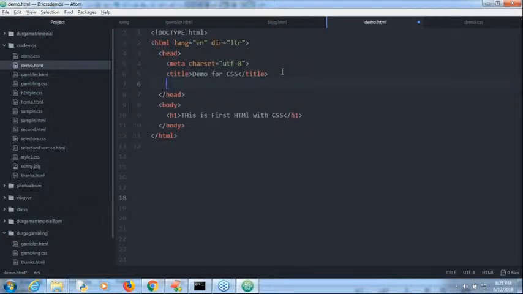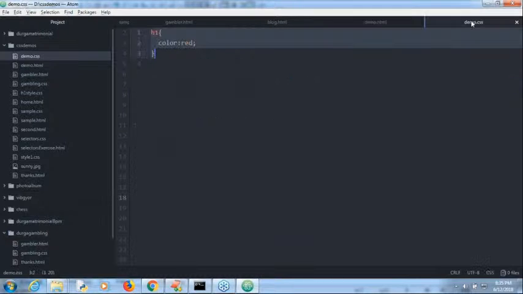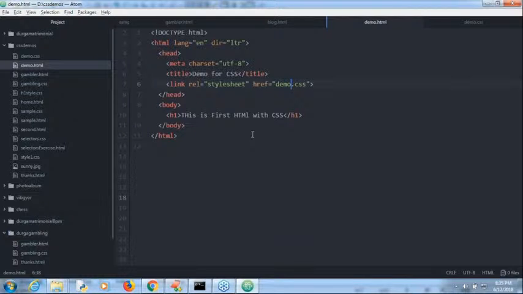What we require to take is the link stylesheet. Here, what is the name of the CSS file? Demo.css, like this I'm taking. I didn't write anything, I just take one CSS file and link that CSS file to the HTML.